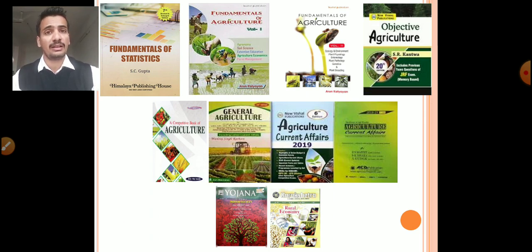You must visit the websites of ICAR. Then there are 2 magazines, that is Kurukshetra and Yojana. From these magazines you will get information about general agriculture.